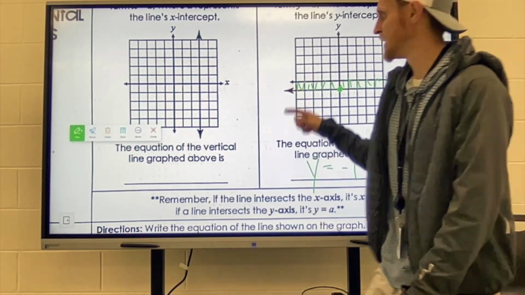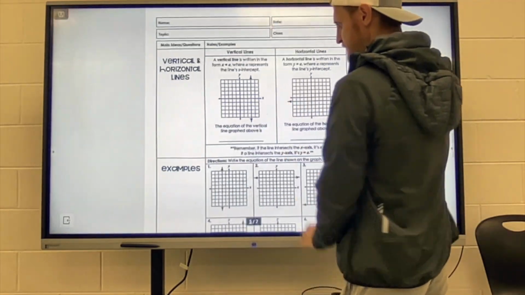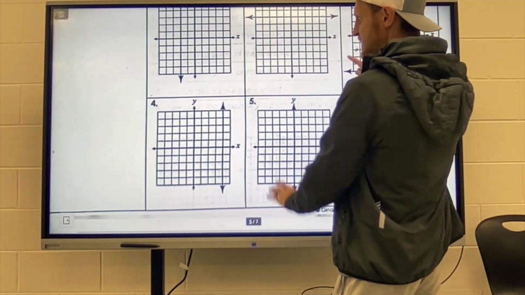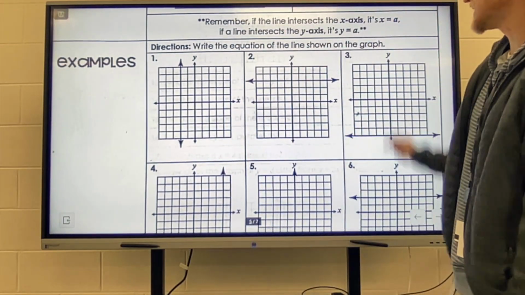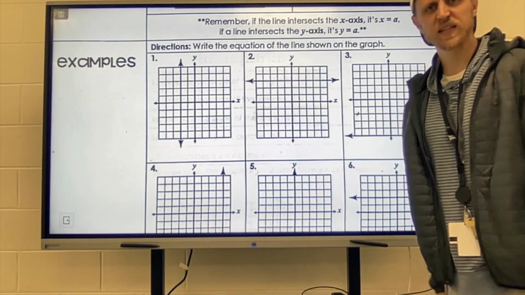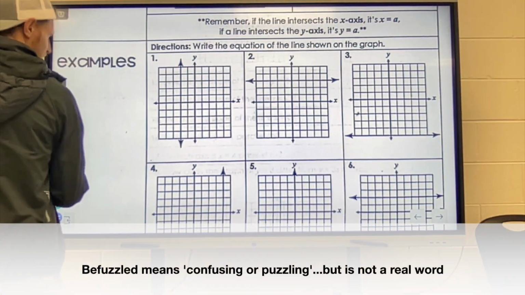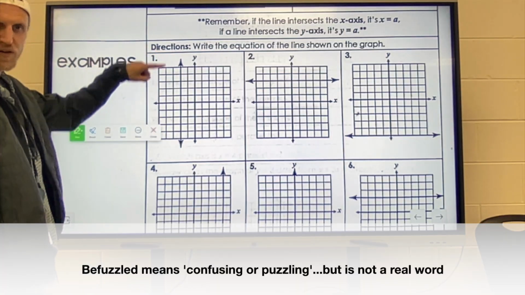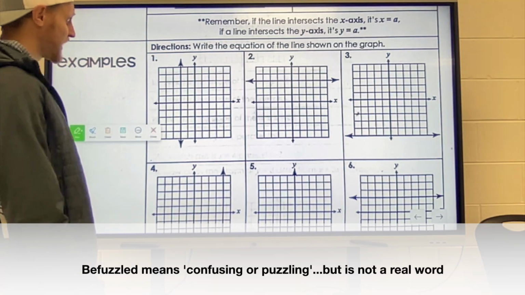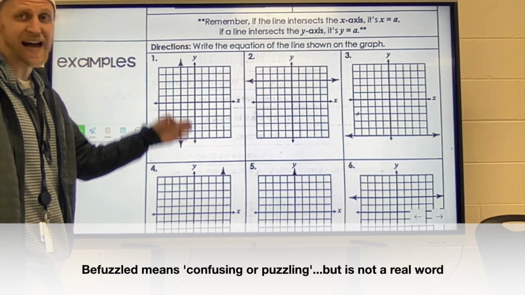And now you do. So let's look down further on our notes. The bottom section here is asking us to write the equation of the lines that are shown. It's a little bit hard to see exactly what's going on here. I know the lines kind of get all befuzzled. But the ones with the big arrows, that's the line that we're actually talking about. The one with the small arrow, that's just your axis.